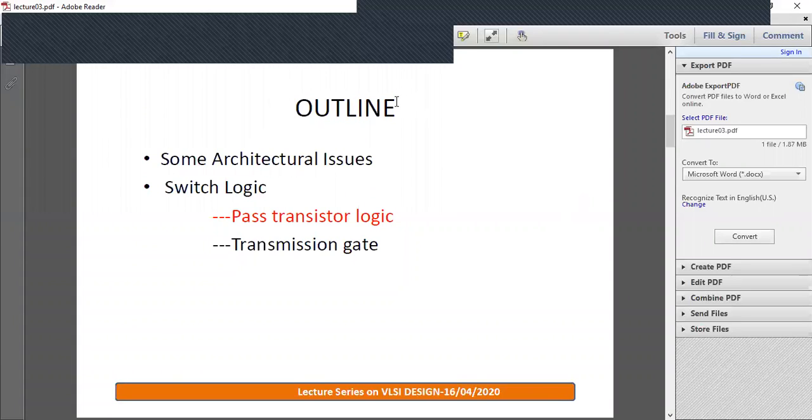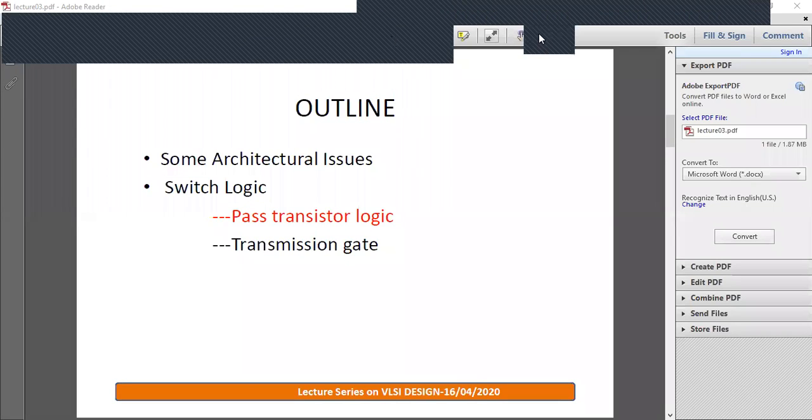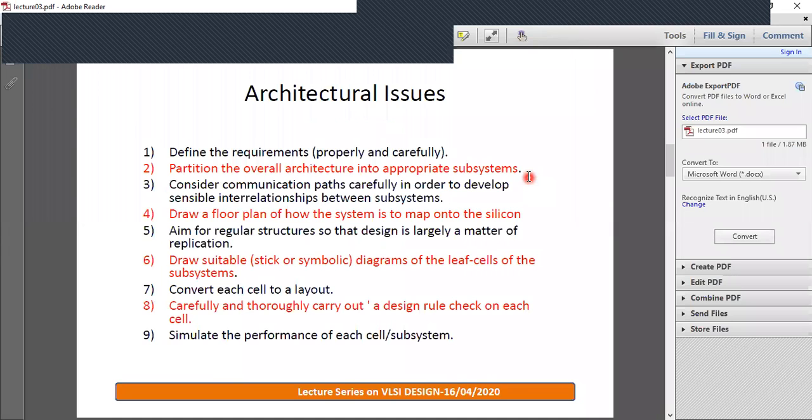So in this lecture, we'll be dealing only with a few architectural issues and switch logic. Switch logic has two types: pass transistor logic and transmission gate. But in this lecture, we will be covering only pass transistor logic. So we'll begin with architectural issues.